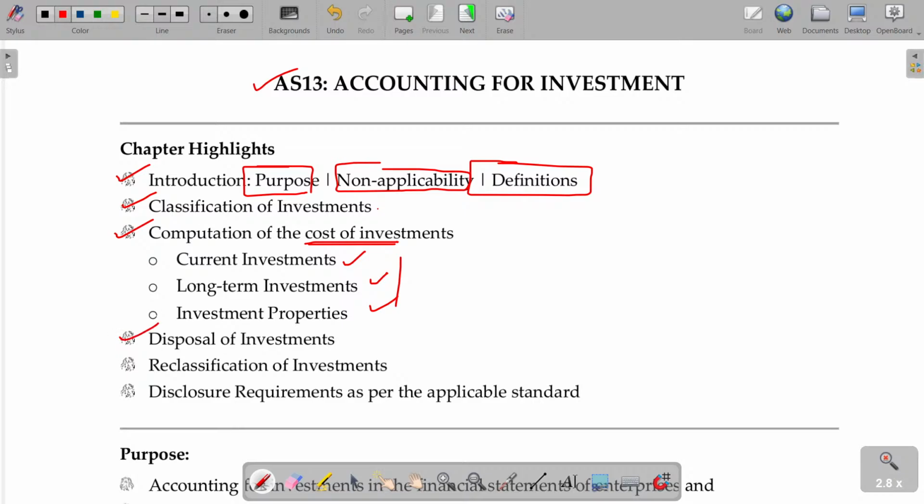Disposal of investment. You purchase the asset stating that it is going to be a long-term investment, keeping it for more than 12 months. But immediately after 3 months, we plan to shift this to current investment because we are in need of funds. If you are reclassifying this, then what can we do related to the accounting? And finally, disclosure requirements. So these are the components that are studied under AS 13.